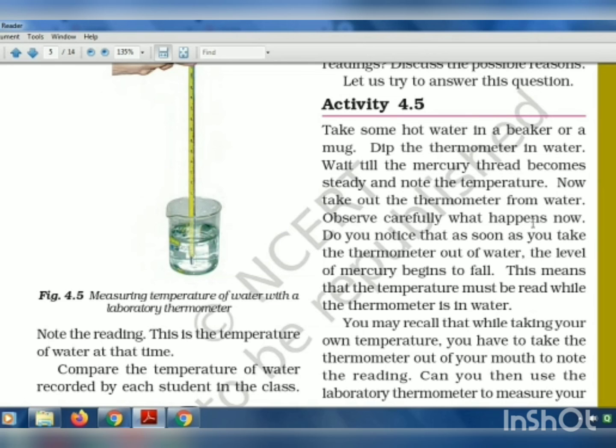Observe carefully what happens now. You notice that the level of the mercury begins to fall. This means that the temperature must be read while the thermometer is in the water. When the thermometer is in the water, it becomes steady inside and you have to note down the reading, because as soon as you take it out of the water, the mercury will begin to fall.